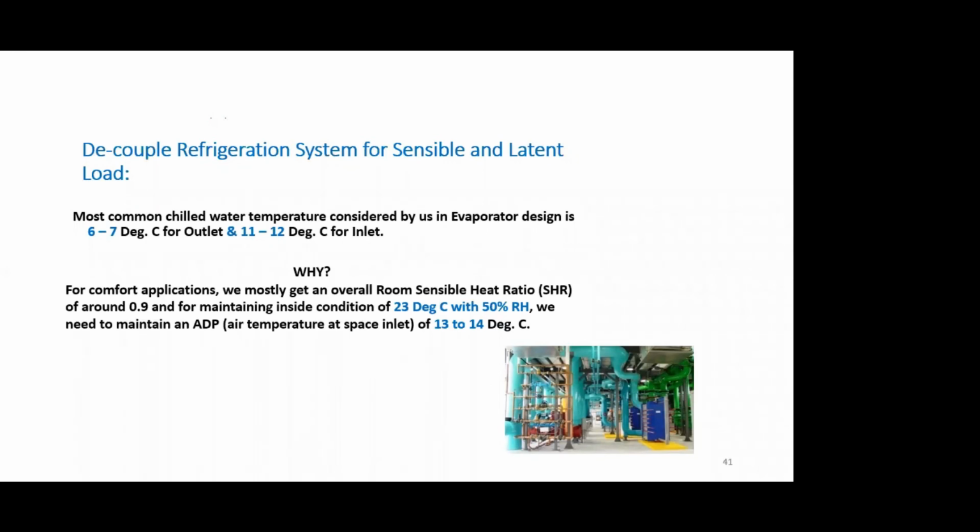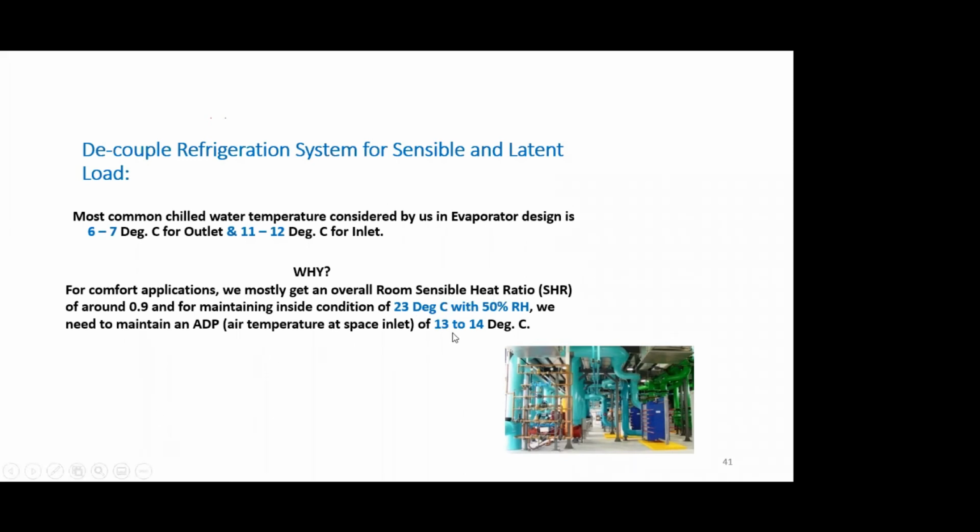So for a typical commercial or a comfort application, you require a sensible heat ratio of 0.9, my ADP, apparatus dew point, means basically the temperature at which air needs to come into the conditioned space so that it can take the requisite amount of sensible and latent load and arrive at the desired condition of say 23 degrees C and 50% RH.